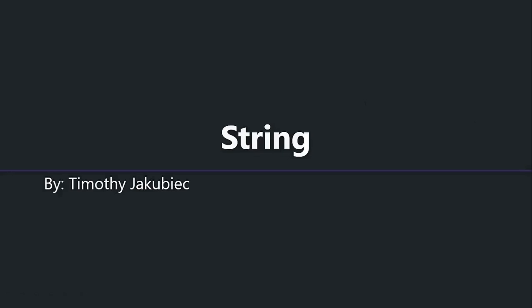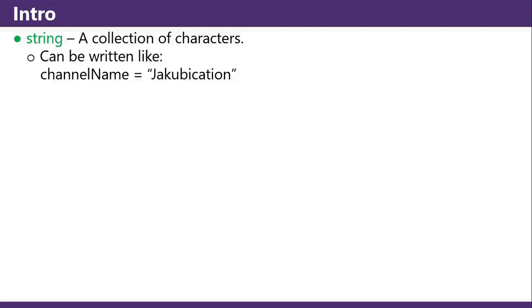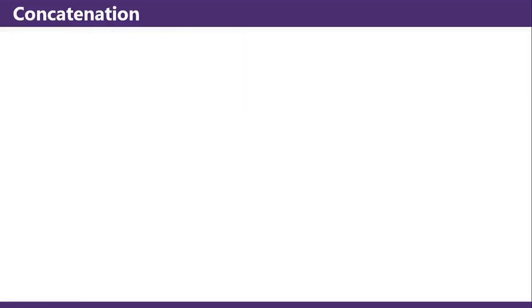Today we're going to learn about strings in Python. A string is a collection of characters. It can be written like channel_name equals double quotes Jakubication, or channel_name equals single quotes Jakubication.